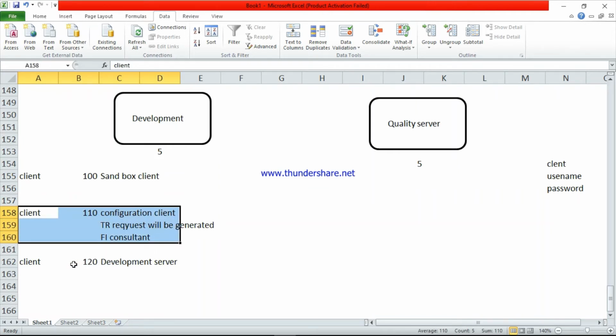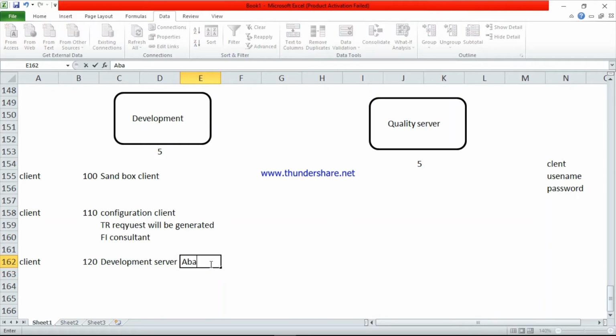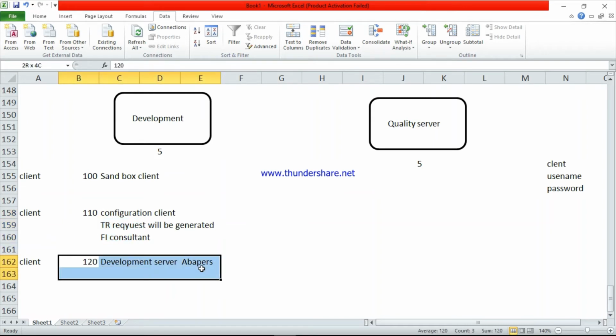And one more client is for development. This is for the ABAPers. If there is any coding work, the ABAPer will work on client 120. This is only for the ABAPer. One is for the FI and functional consultants, and this is for the technical consultant. Technical consultant means ABAPer. They will do all their work here. And we have the last client.